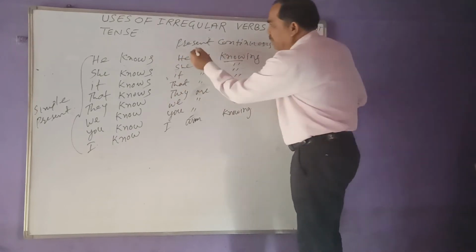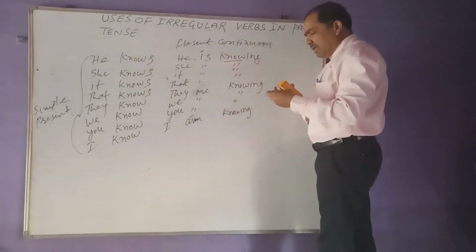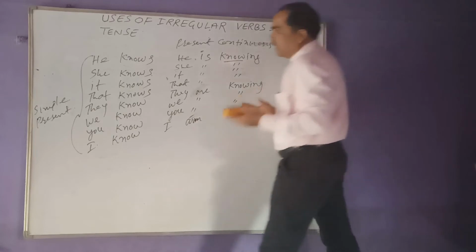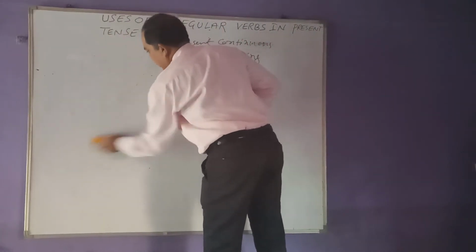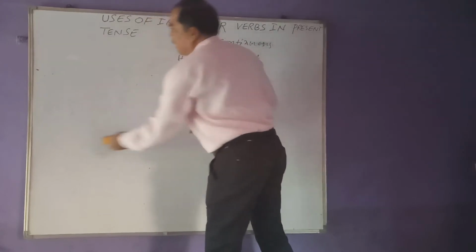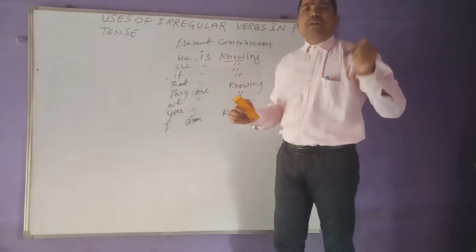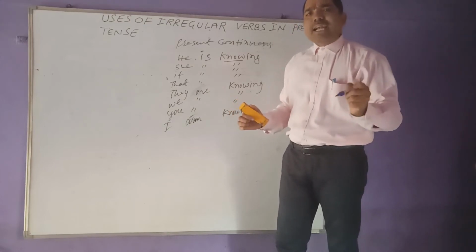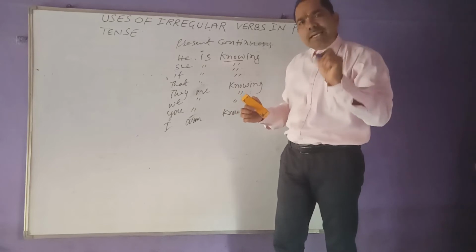Now, simple present is over. After that, present continuous is over. Later on, what is there? Present perfect is there. Now, in present perfect, how is the irregular verb used so that it expresses the meaning of present perfect, and that too the V3 form of the irregular verb.